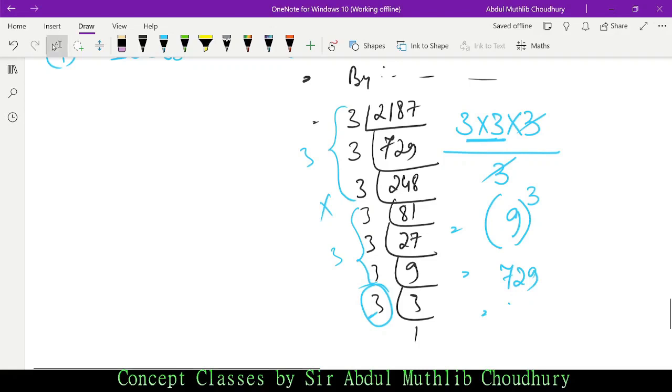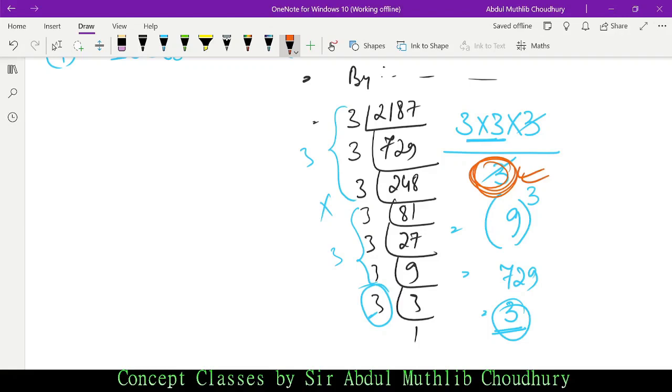So what does the question say? What is the smallest number? The smallest number is 3. The smallest number that should be divided is 3. This 3, not these 3. So this is the answer. The smallest number that should be divided is 3. Do make sure you write that during your examination or when you practice at home.